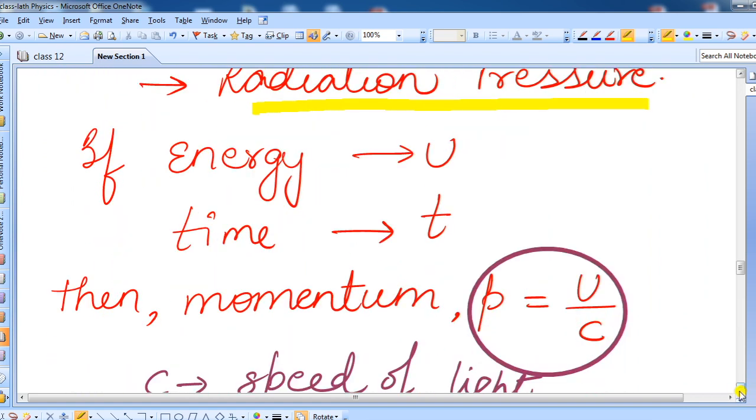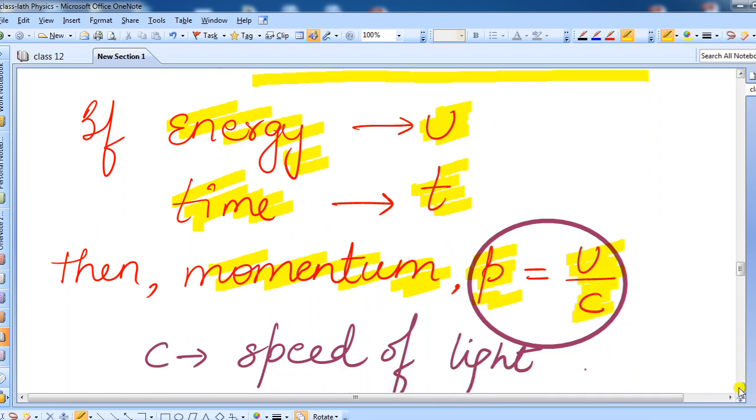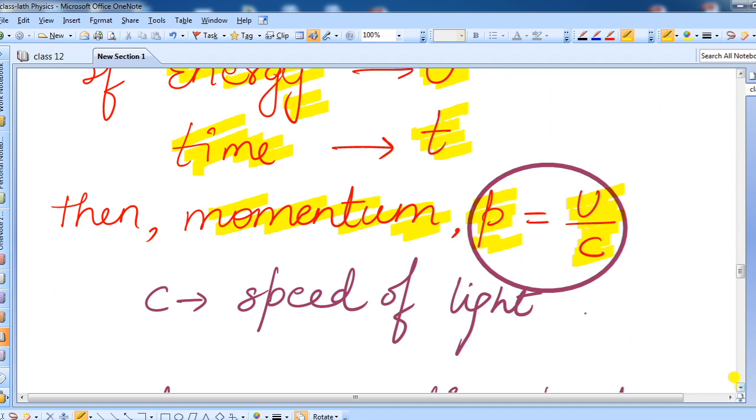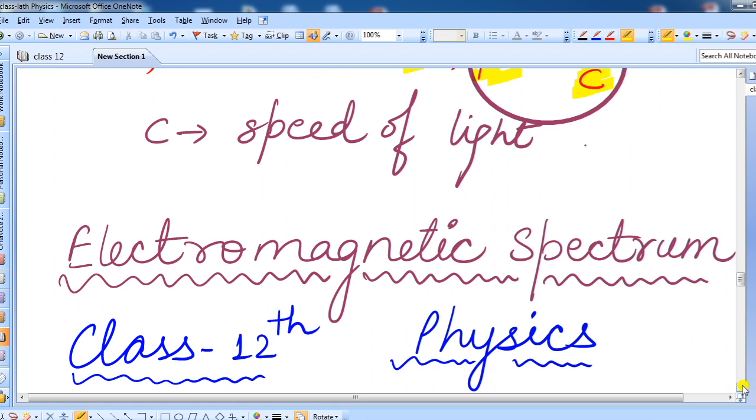Right. Now there is one relation between energy and momentum. Suppose energy in the radiation is U and this energy is for time t, then the momentum will be given by P is equal to energy upon speed of light, U upon c. This will be the relation between energy and momentum of the EM wave, where c is the speed of light. You know it very well.